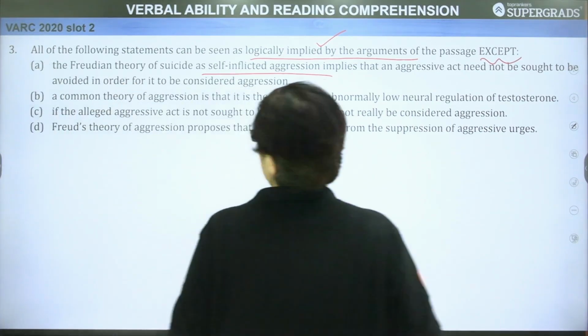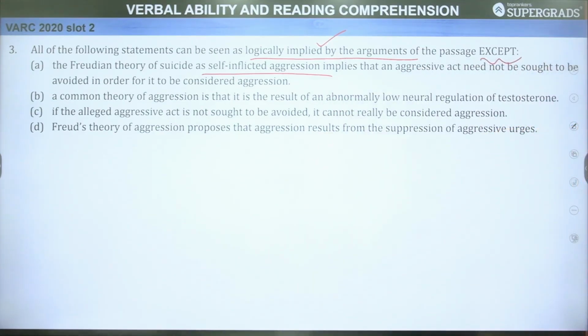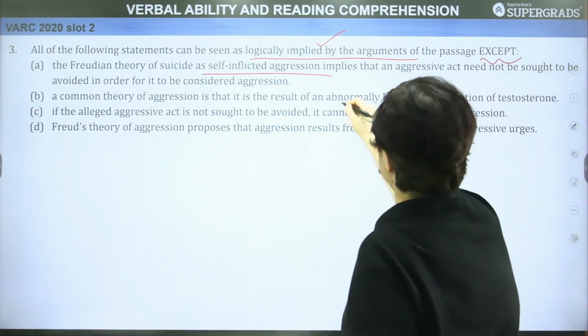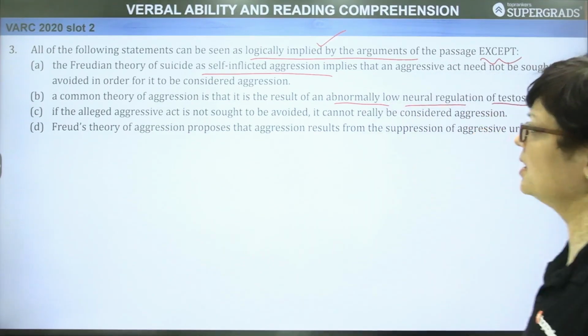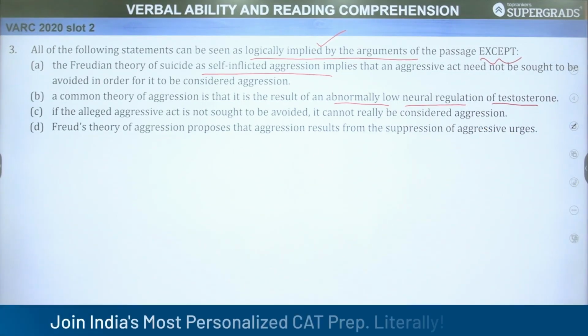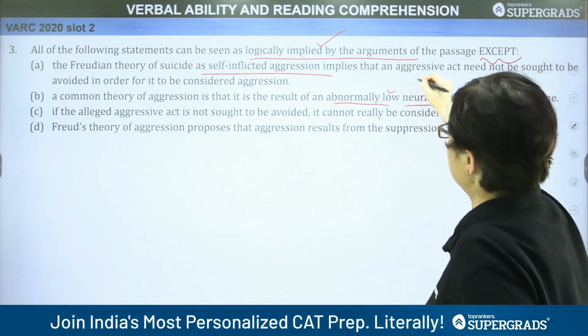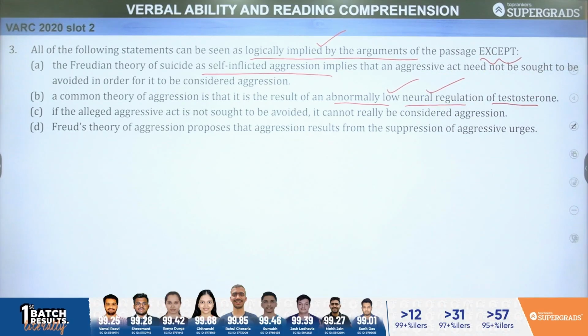So, looking at option number two, a common theory of aggression is that it is a result of an abnormally low neural regulation of testosterone. So, this is again implied in the passage through the arguments that it depends upon the neural regulation of this hormone testosterone.